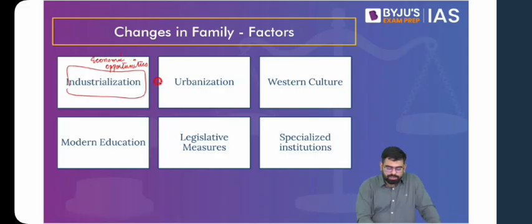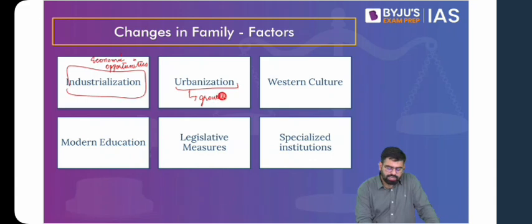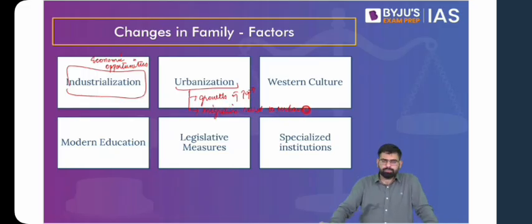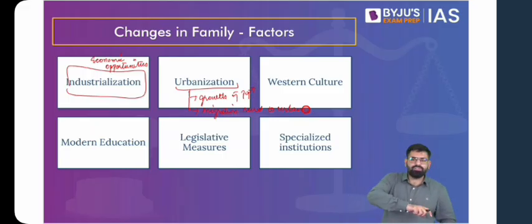Then you talk about urbanization, which is basically the growth of population in urban areas. You just understand it right now because urbanization is something on which we are going to have a detailed discussion. So growth of population in urban areas, then migration of people from rural to urban areas. This is what is understood as urbanization. Now with urbanization, people start moving towards urban areas. It does not necessarily mean that the elderly or others in the family are left behind. It can be that the entire joint family moves from rural area to urban area. But generally you will find that because of urbanization, the joint family breaks down into nuclear family.